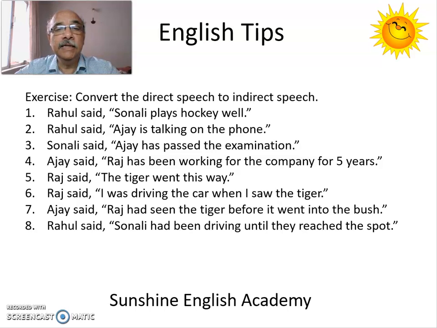Fifth one, Raj said, the tiger went this way. This is simple past tense. We change to past perfect tense. It would be Raj said that the tiger had gone that way. Next one, Raj said, I was driving the car when I saw the tiger. This is past continuous tense. It changes to past perfect continuous tense. So our sentence will be Raj said that he had been driving the car when he saw the tiger.